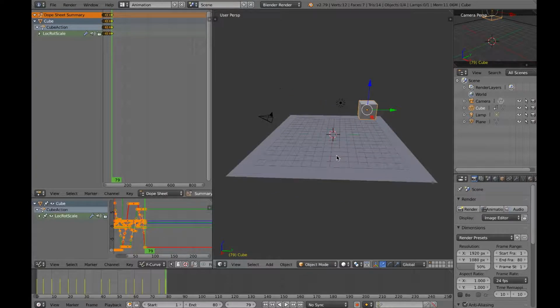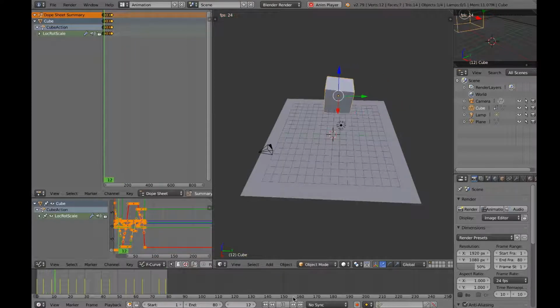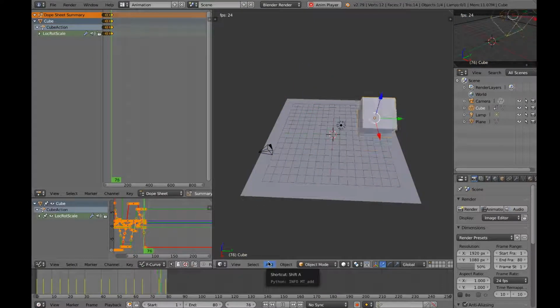So guys, here I'm done with the thing. I'll just show you how it looks. So yeah. So it is a bit weird. I've not done a proper measurement of scaling and rotation, but this is just a rough idea of how to combine all three of the animations to make it look like this.